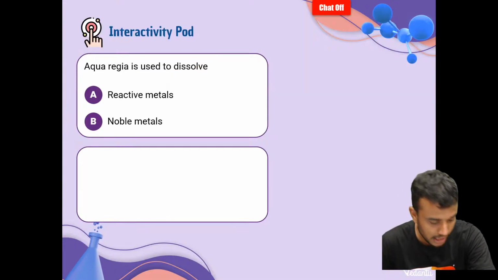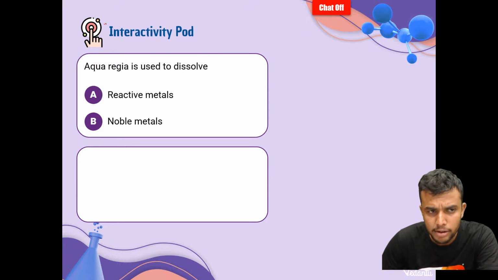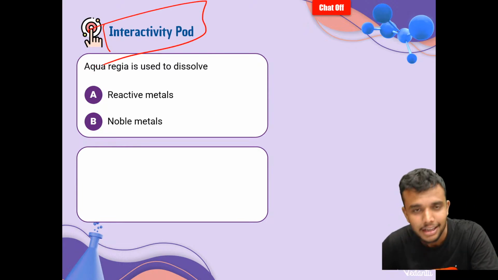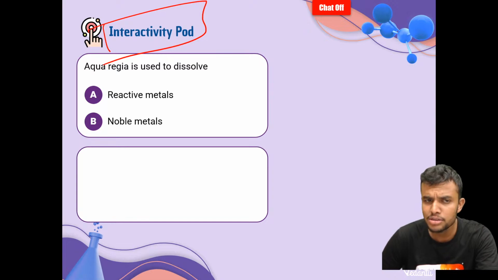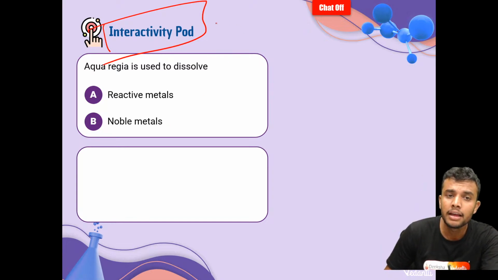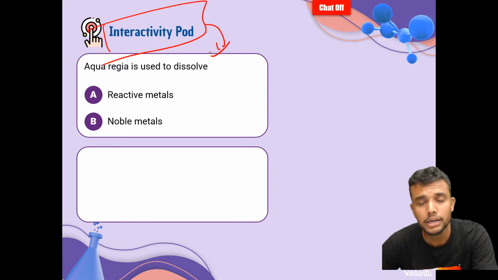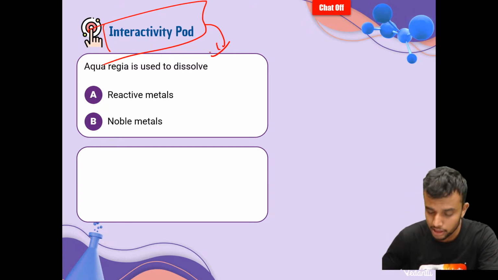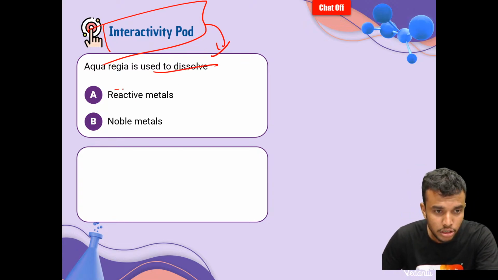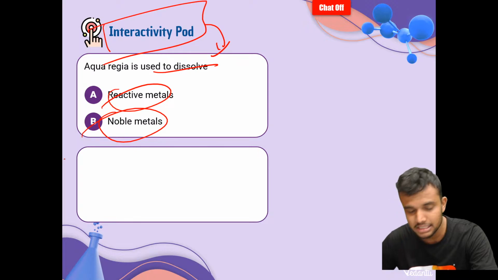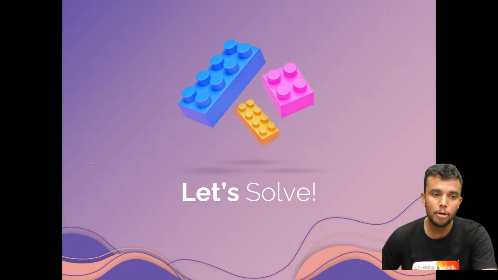Very important. Here one important question is there, the interactivity part. Activity is there, na students. This question is completely related to that NCERT activity. The question is very simple. Aqua regia is used to dissolve reactive metals or noble metals? Yes sir, the answer is noble metals.